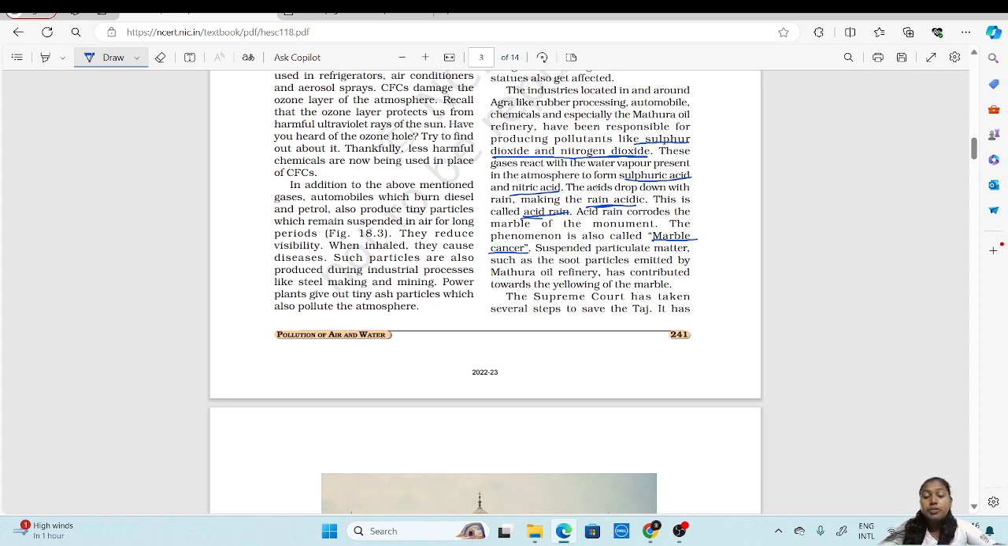Along with these gases, there are also suspended particles like ashes and other particles which are released. These particles from the Mathura oil refinery have contributed towards the alloying of the marble. Because of these particles, the alloying of marble takes place.